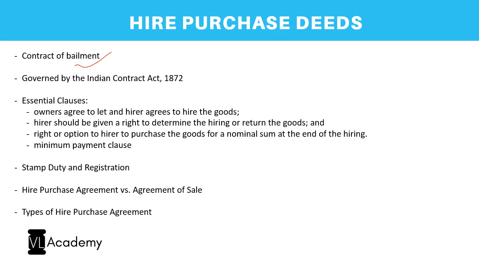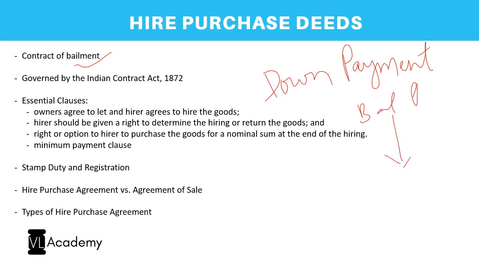So now in case of a hire purchase deed, what happens? Hire purchase is usually entered into for purchase of expensive products, where a down payment will be made of, let us say, some 20 to 30%, and the rest, that is the balance payment, will be divided into various installments.